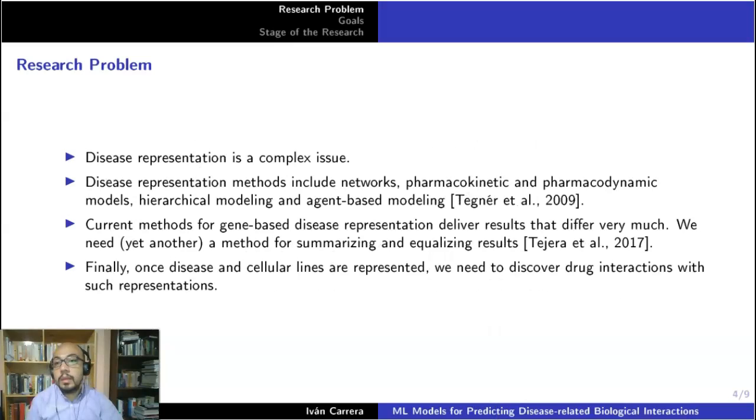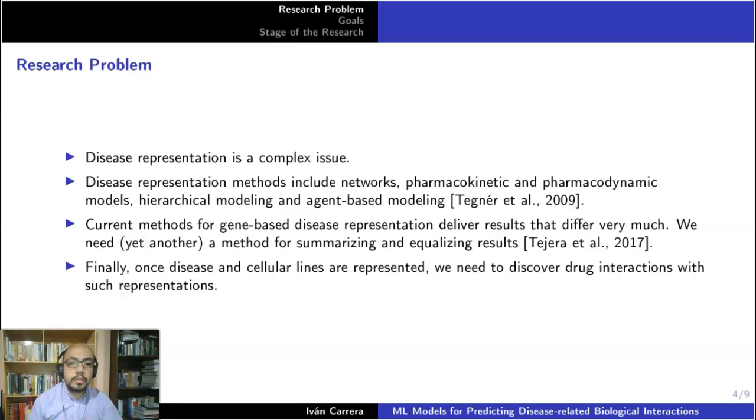In another domain, disease representation is a complex issue. Disease representation methods include networks, pharmacokinetic and pharmacodynamic models, hierarchical modeling, and agent-based modeling. The current methods for gene-based disease representation deliver results that differ very much.